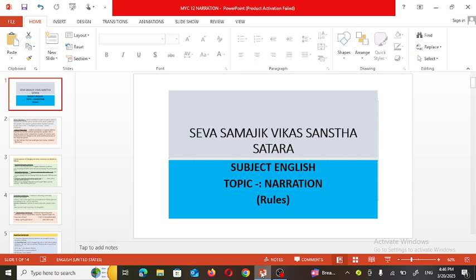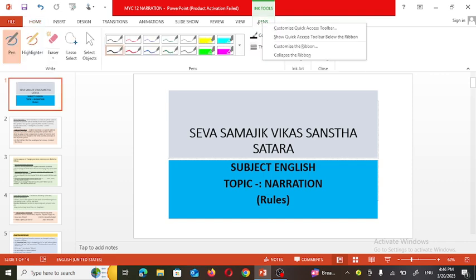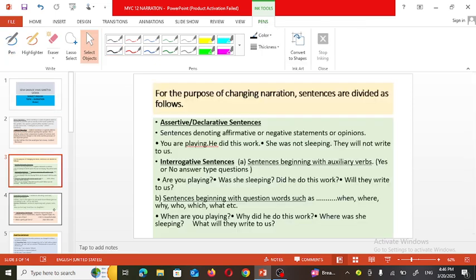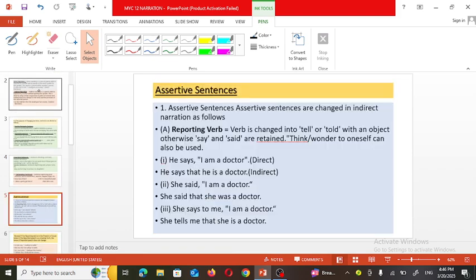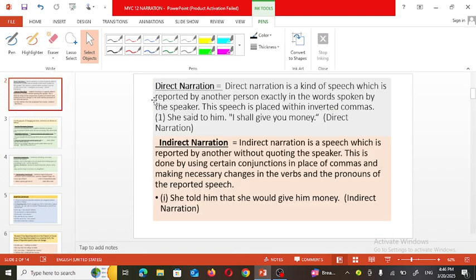And in our today's English session, we are going to discuss rules regarding narration. Here you are able to see few examples on the screen regarding certain rules of direct and indirect speech. Okay, so first discuss what is direct narration, or we say direct speech.